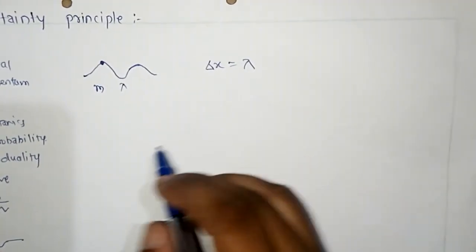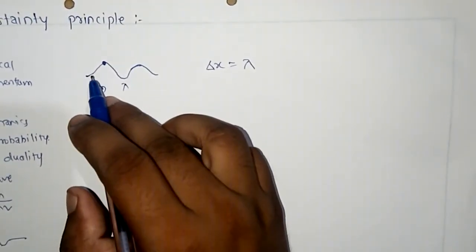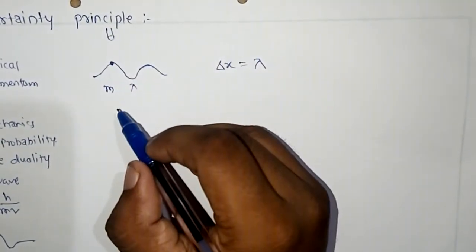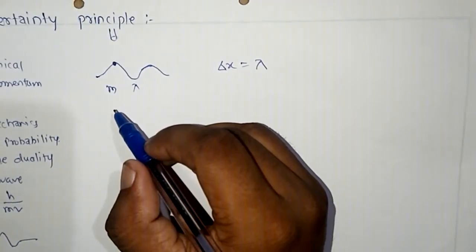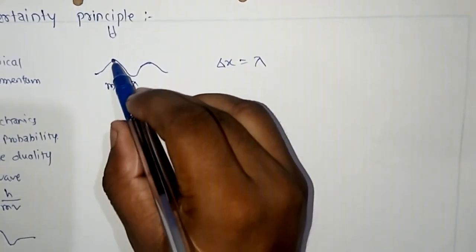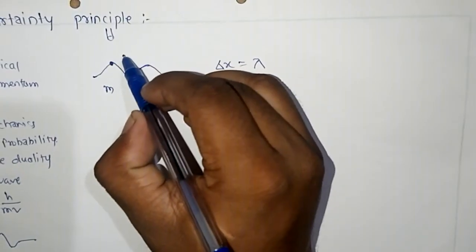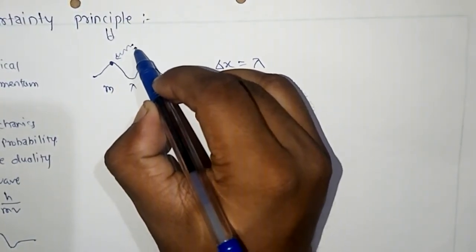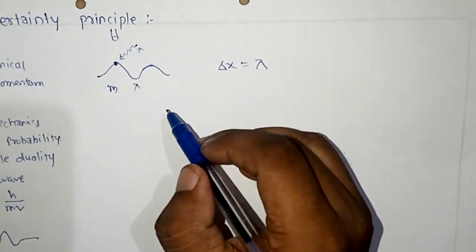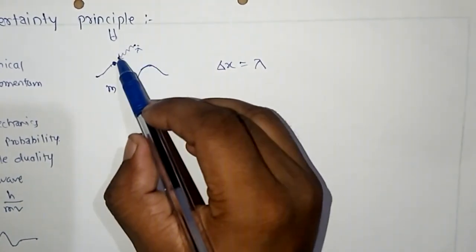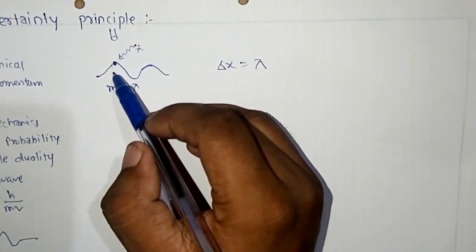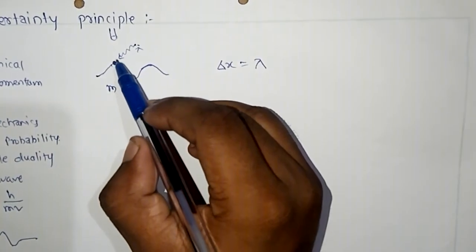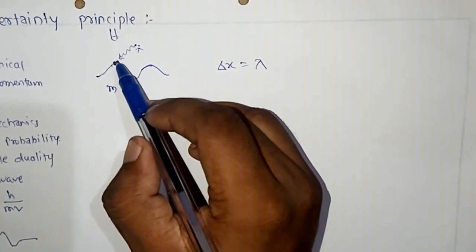Now to observe this electron through this telescope, suppose this is a telescope, we illuminate the electron with light having wavelength lambda. That is, we strike a photon on this electron. After striking, the value of momentum of this electron changes.